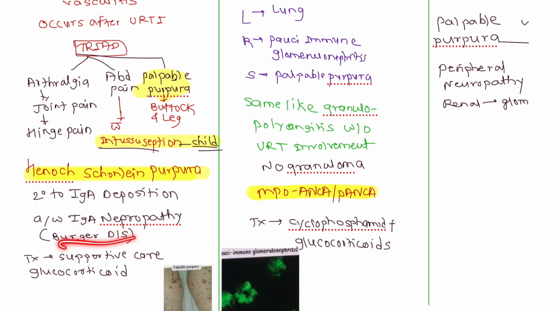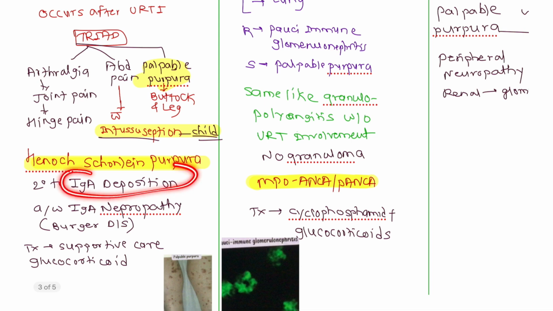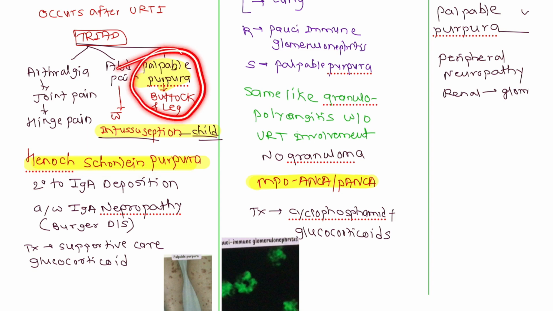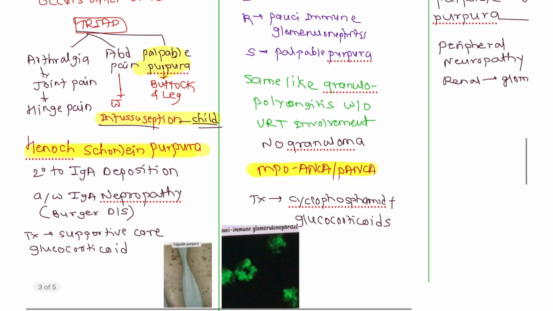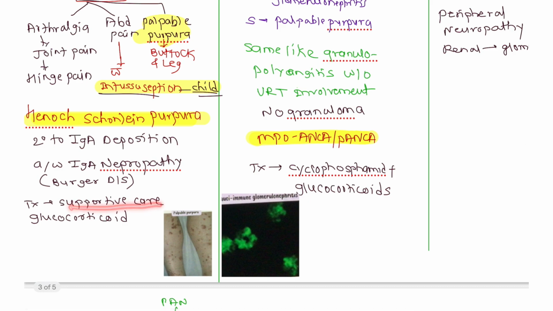IgA nephropathy, Berger disease. Berger disease is also called IgA nephropathy. After the IgA deposition, this is going to happen. That's why it is secondary to IgA deposition, and it is Henoch-Schönlein purpura. The main finding is this palpable purpura on the buttock and leg. For this you can give supportive care and glucocorticoids.